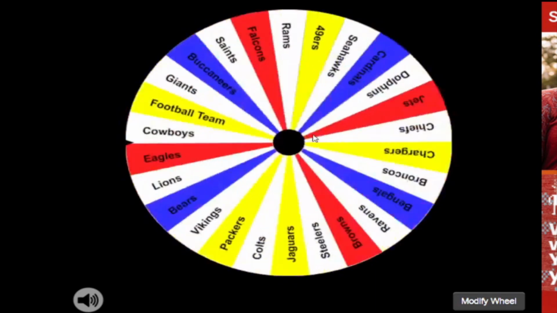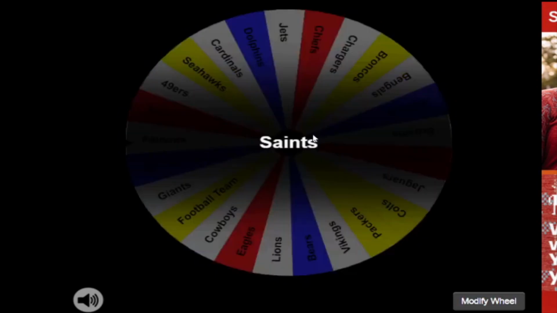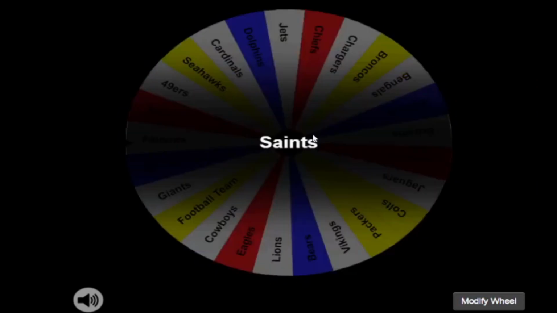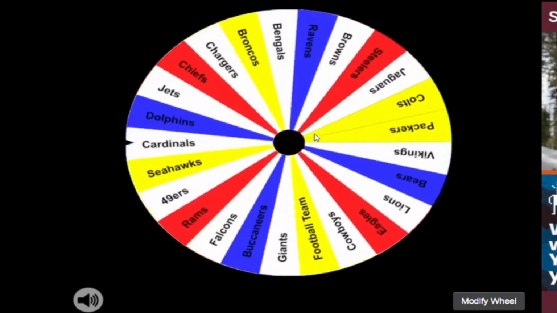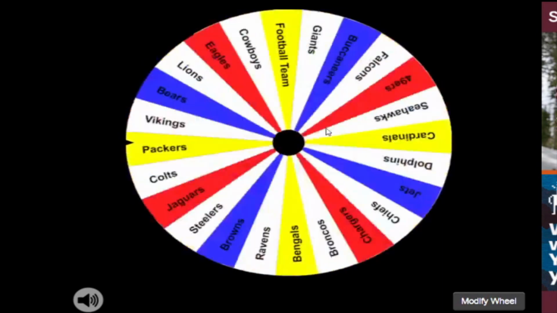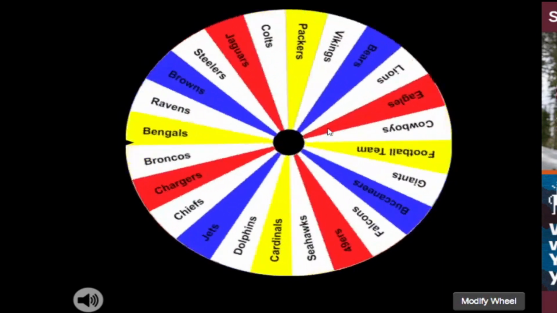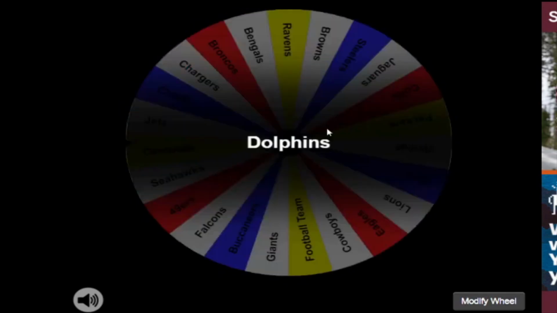Our number 7 seed is going to be the Saints, which actually makes some sense. Saints get a number 7 seed. That could be really helpful for their path to the 32 team Super Bowl. Our number 8 seed is going to be the Rams. That's pretty realistic too. They're pretty good. They're going to be up there. Number 9 seed is going to be the Dolphins. Yeah, the Dolphins. That's an interesting one, but hey, it can happen.